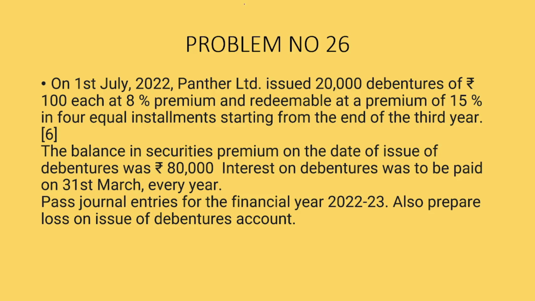Problem number 26. Panther Limited issued 20,000 debentures of rupees 100 each at a 8% premium and redeemable at a premium of 15% in 4 equal installments starting from the end of the third year. The balance in securities premium on the date of issue of debenture was 80,000, and interest on debenture was paid on 31st of March every year. Pass journal entries for the financial year 2022-23. Also prepare the loss on issue of debenture account.